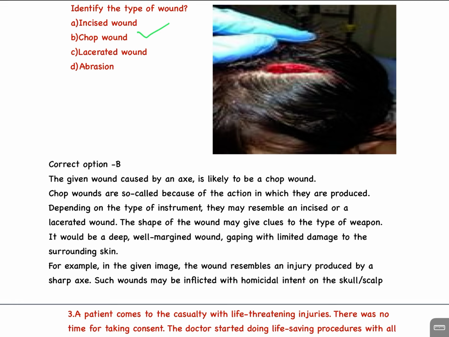The shape of the wound may give clues to the type of weapon. It would be a deep, well-margined wound, gaping with limited damage to the surrounding skin. For example, in the given image, the wound resembles an injury produced by a sharp axe. Such wounds may be inflicted with homicidal intent on the skull or scalp.